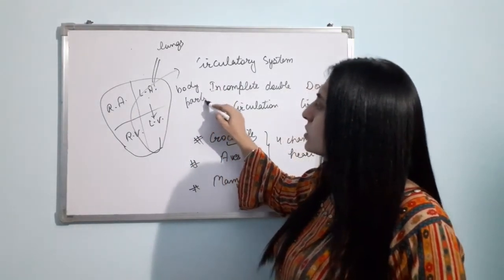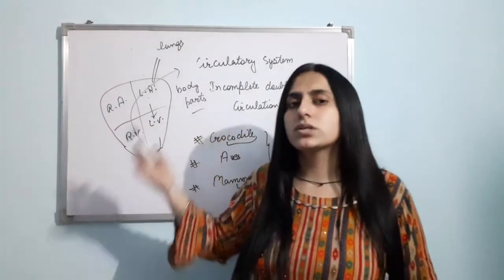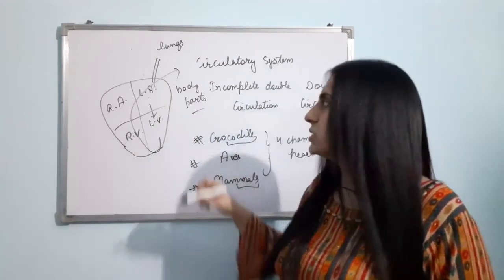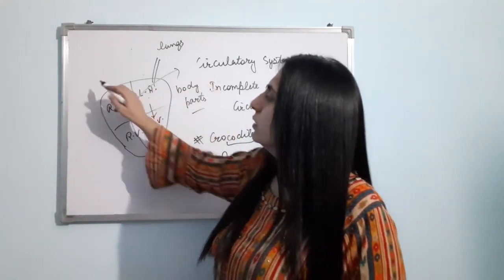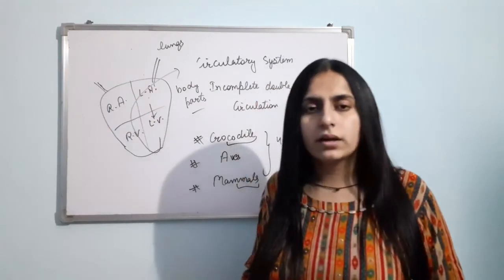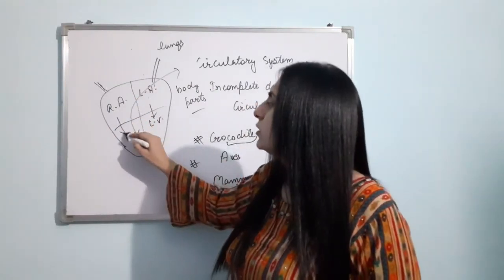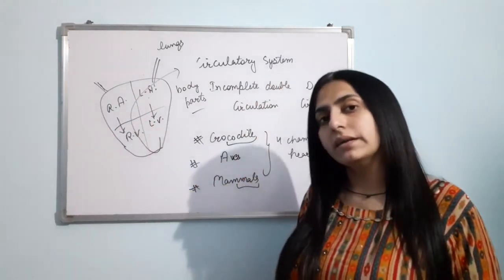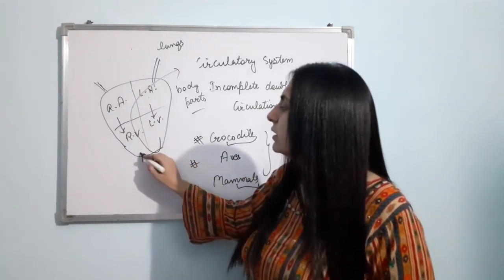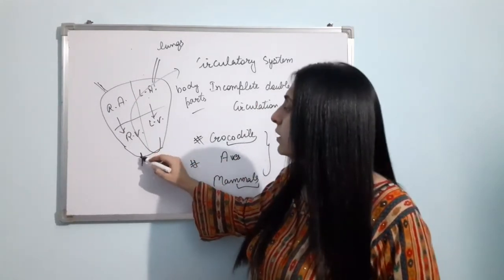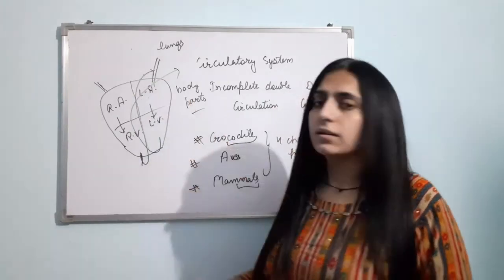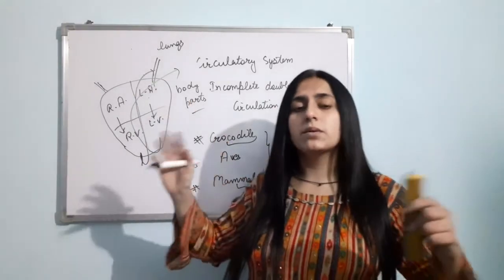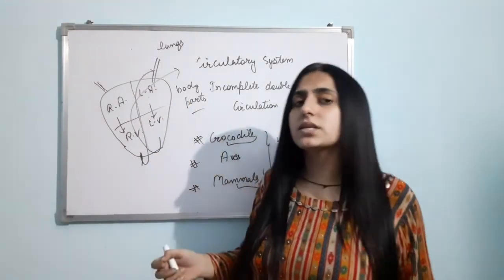Now in the body, the oxygenated blood will become deoxygenated. That deoxygenated blood will come to the right auricle. From the right auricle, it will come into the right ventricle, and from the right ventricle, it will go to the lungs. Are you getting it? So there is complete separation of the oxygenated and deoxygenated blood.